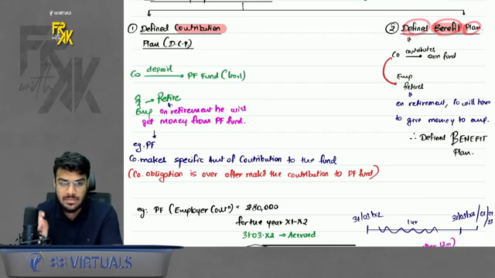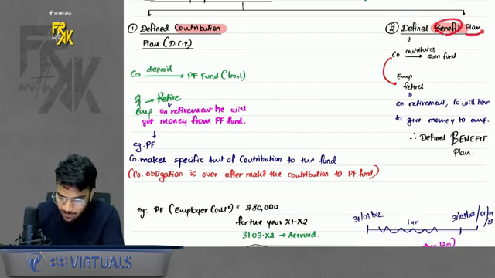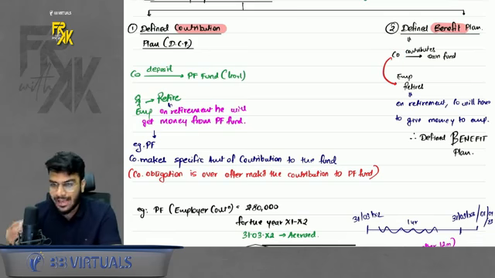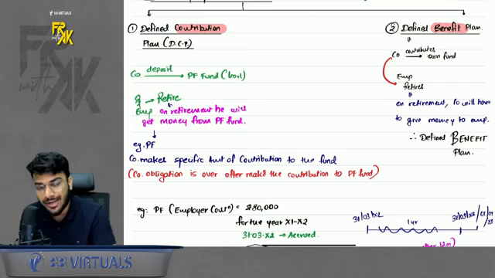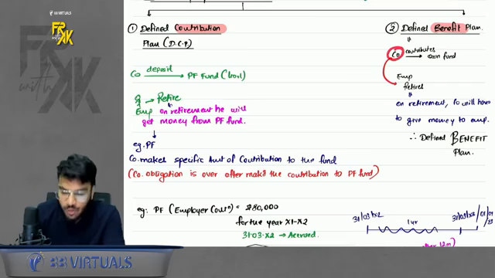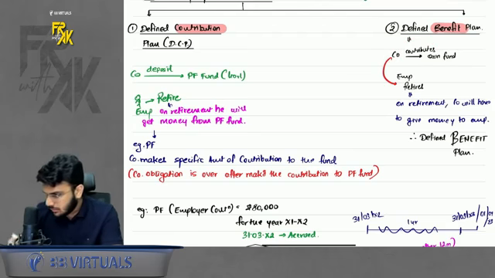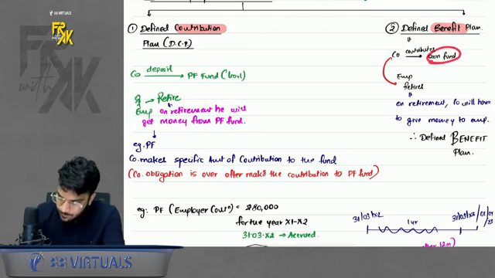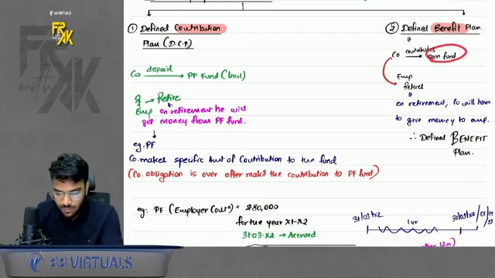From exam point of view, this is the most important part. Okay, defined benefit plan. Now what is the meaning of this? Let's take one example. Let's say company has to give gratuity benefit. Have you heard about gratuity? Yes sir. So here what the company will do, company will keep on saving some fund in its own fund. Company will create its own fund, not like a government fund PF, but company will keep on saving the money